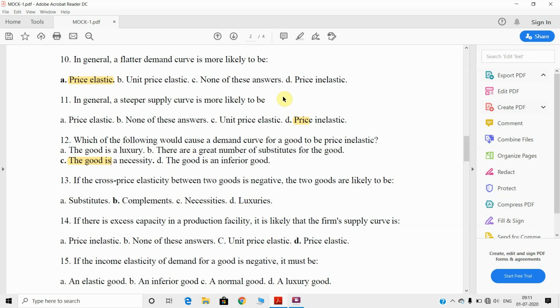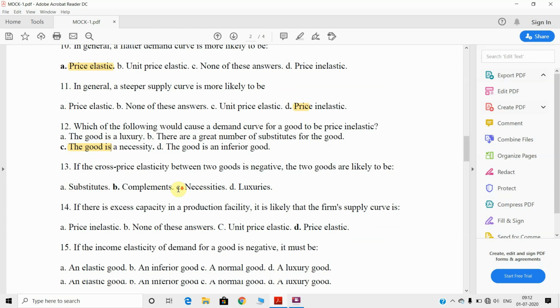Because there is a small change in quantity. How is there a small change in quantity? Because it is that much valuable to our life, like salt. Whatever may be the price, we have to consume the fixed amount. So it is a necessary commodity, right? And in case of rice and medicine, whatever may be the price, the quantity may be fixed or slightly changed, right?